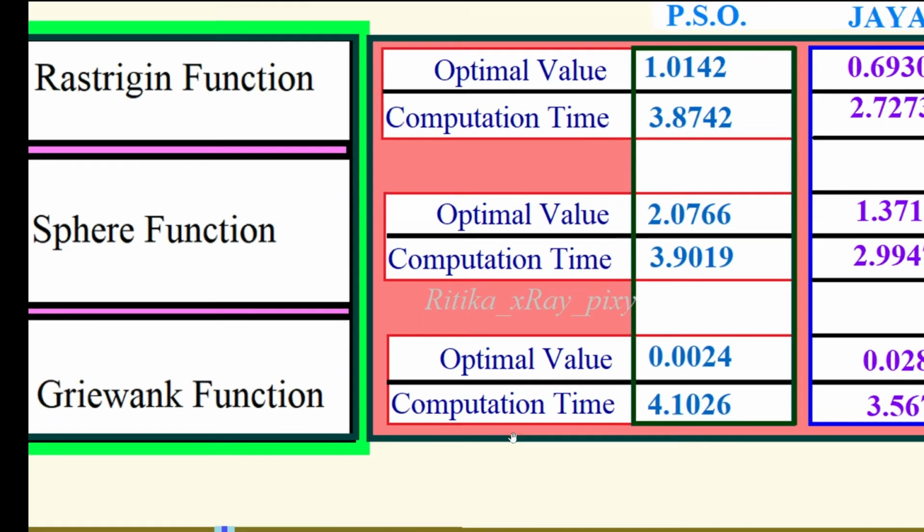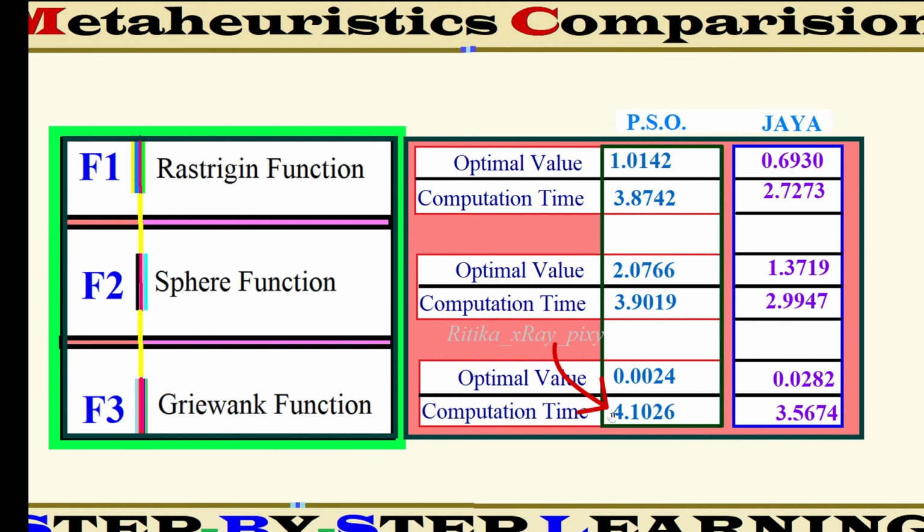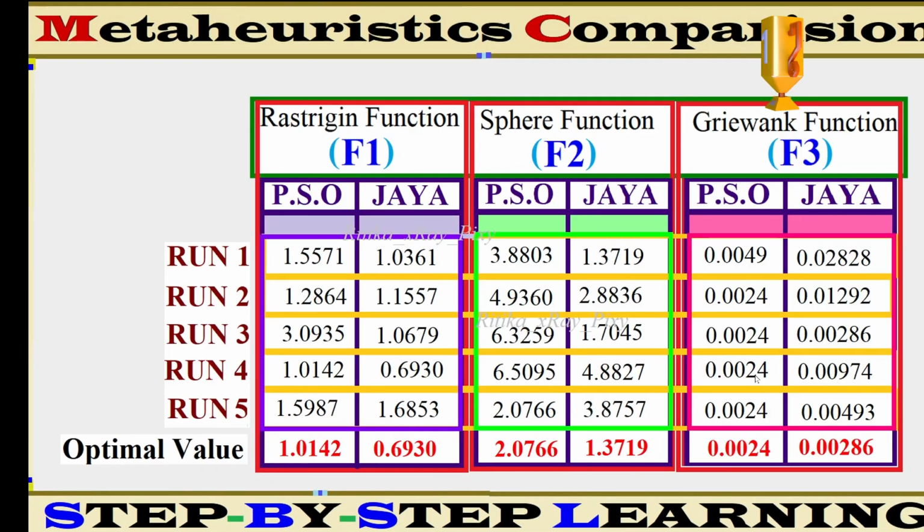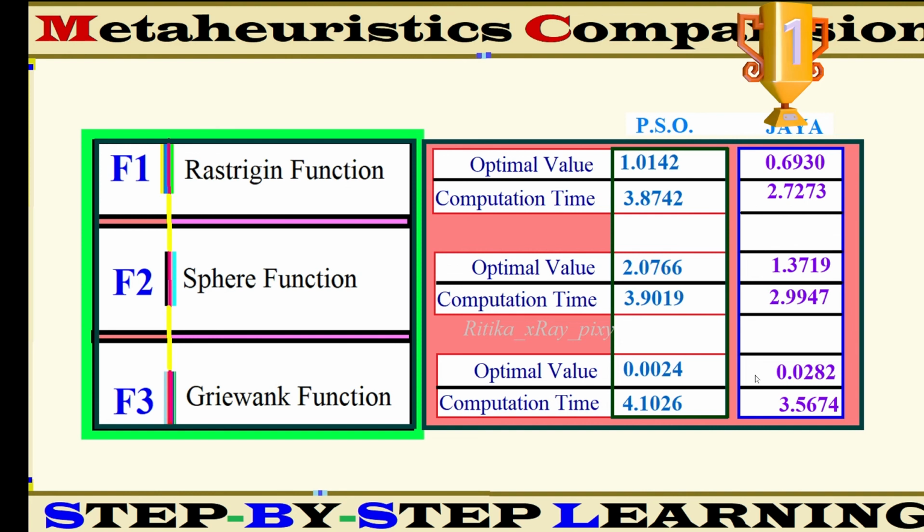And for the third function, the computation time for PSO is 4.1026, and the computation time for Jaya algorithm is 3.5674. Again, the computation time for Jaya algorithm is better as compared to PSO. PSO algorithm requires large memory, and in PSO the balance between the exploration and exploitation phase is maintained using the inertia factor. You can see when we compare PSO and Jaya algorithm, Jaya is better as compared to PSO algorithm.